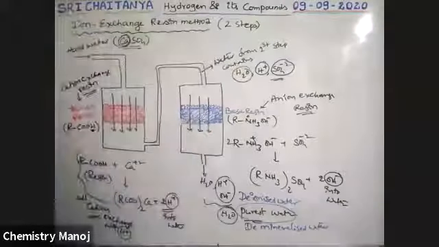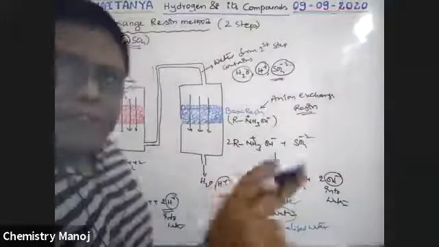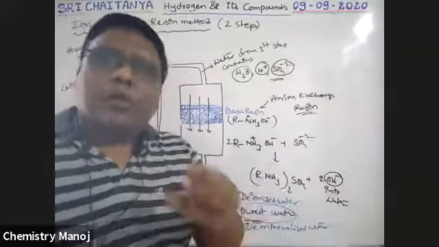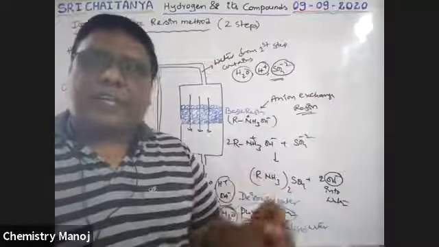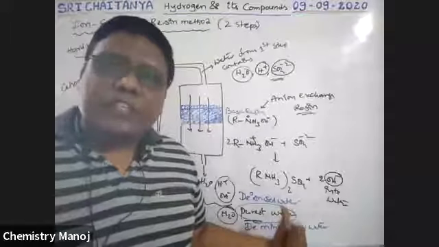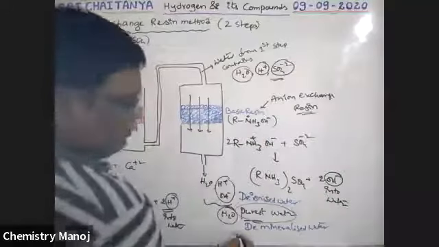Because no minerals are there, it is not used for drinking purpose. It is unfit for drinking. Even though it is pure, no chemicals, no salts, no minerals are there, and for our drinking purpose mineralized water is required.